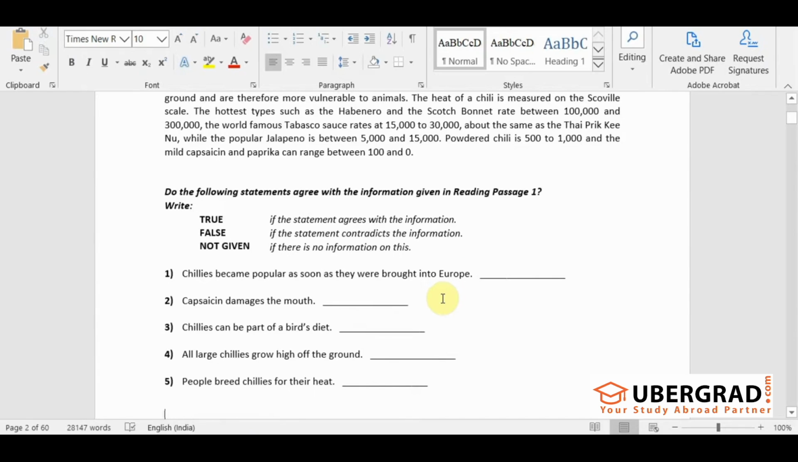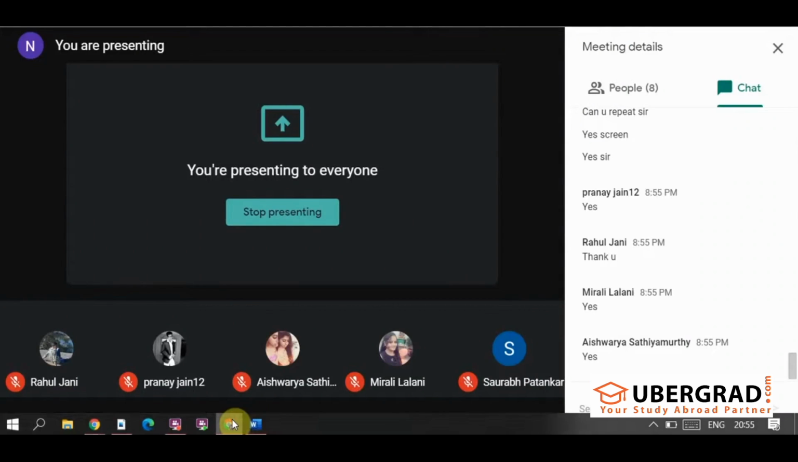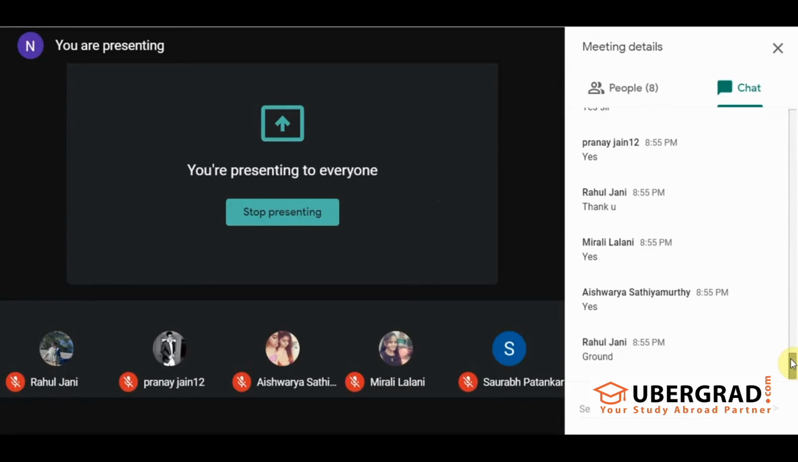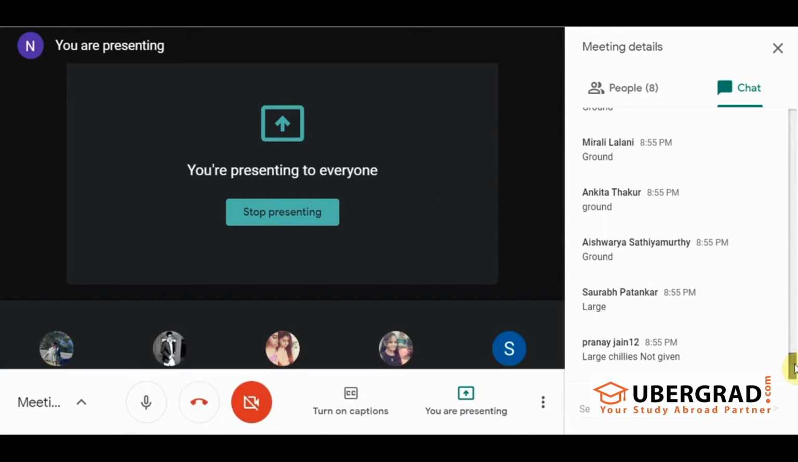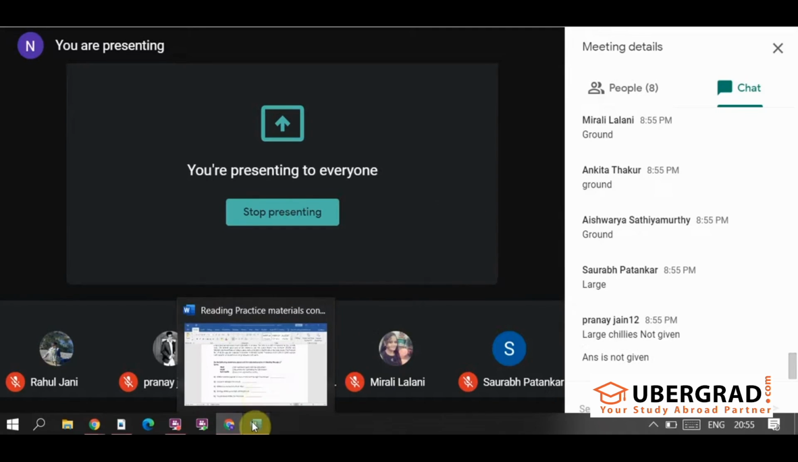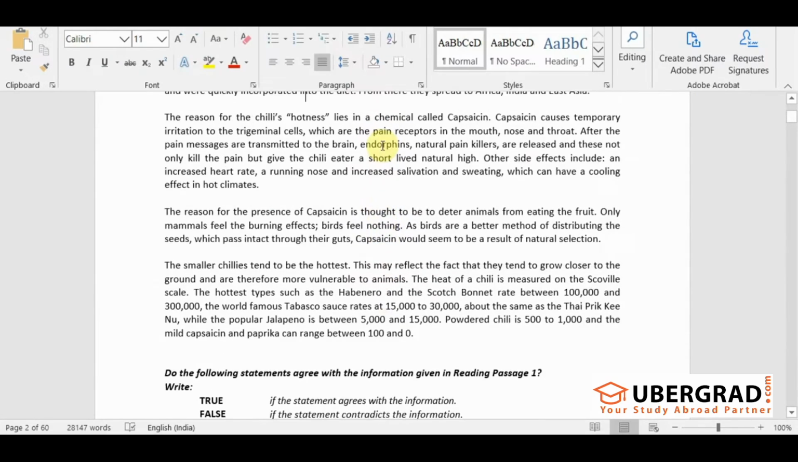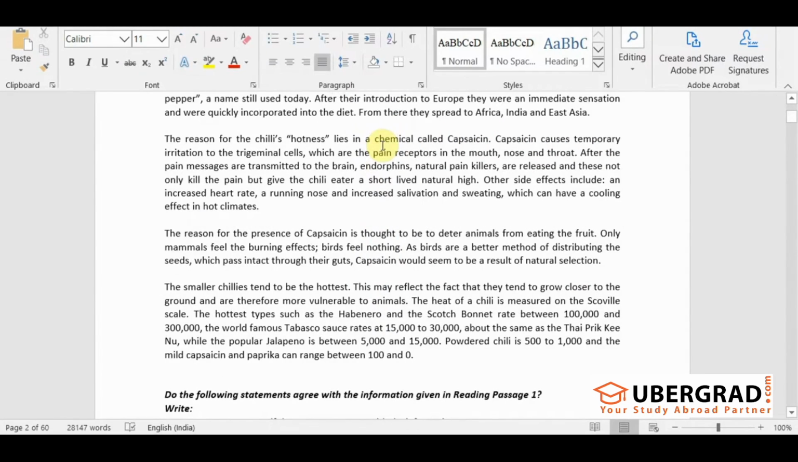fourth question says, all large chilies grow high off the ground. What can be a keyword? Okay, ground. Also, we can take large chilies as a keyword, right? It's talking about one particular. Okay, good. So let's search about large chilies. Where is it talking about large chilies?